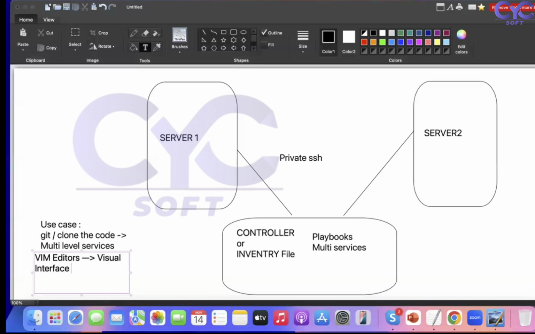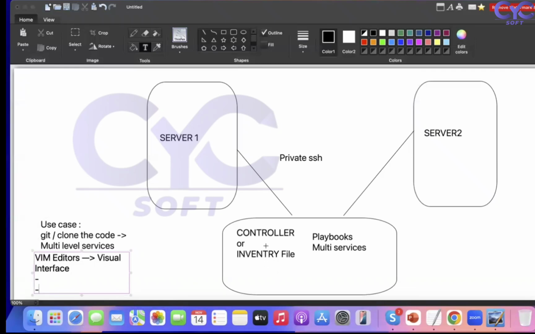We are working with a visual interface and we are writing the code on the command line, and we are trying to save the file. Once you save the file, we are working with the controller only for this.